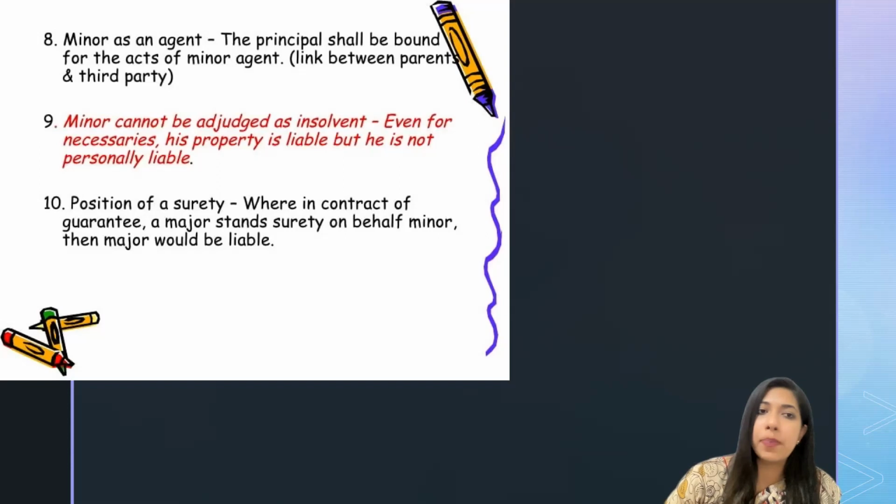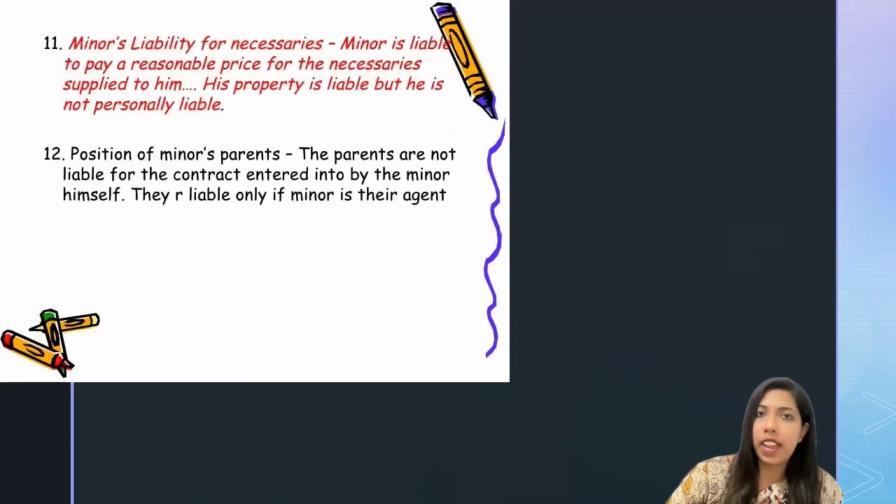And the 10th point is the position of a surety, and it says that if a major stands as a surety on behalf of the minor, then the major would be liable, not the minor. The minor will not be having any responsibility. The major person will be acting as a surety, and he will be liable for that.